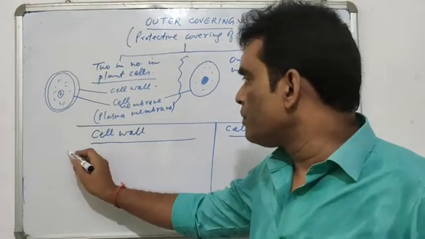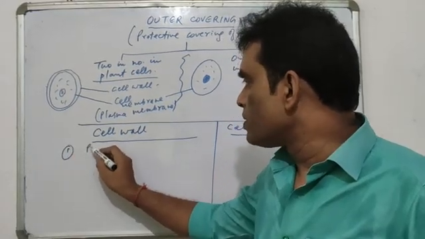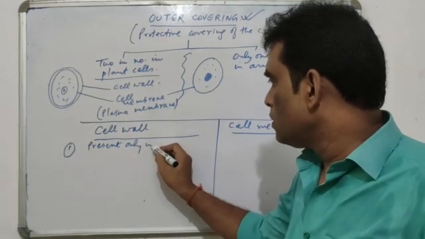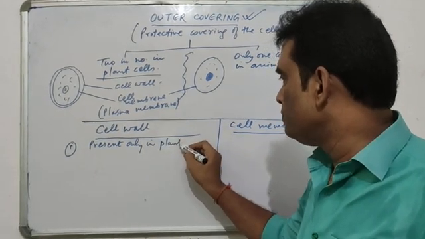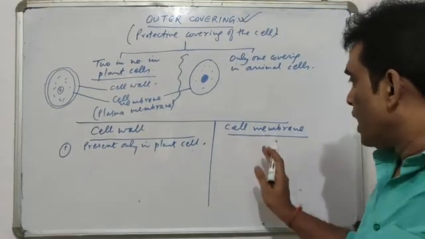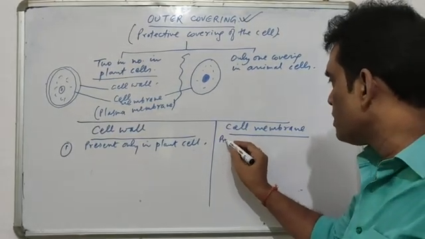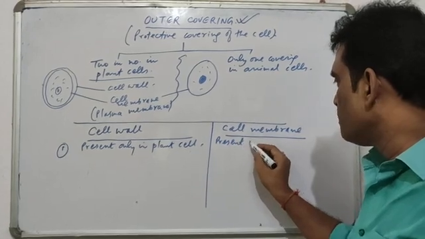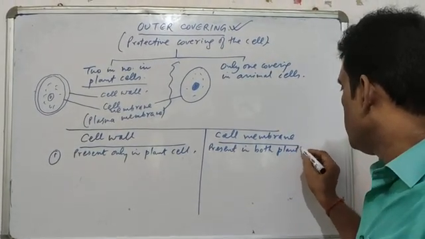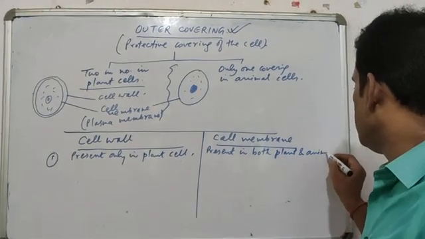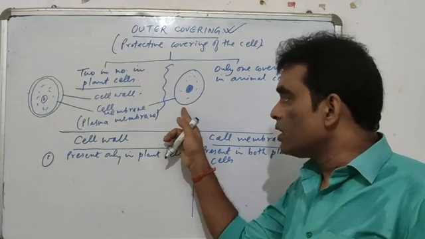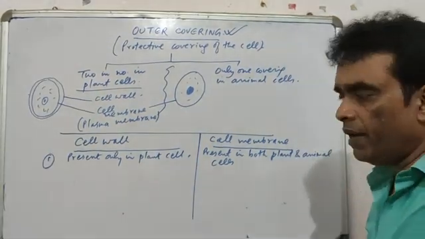बहुत clear है, पहला difference आप सब लिख पाओगे. The cell wall is present only in the plant cell. As far as the cell membrane is concerned, it is present in both plant and animal cells. As you can see, animal cell में भी है, plant cell में भी है.